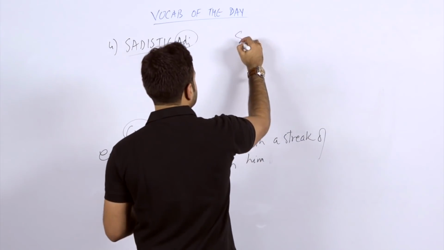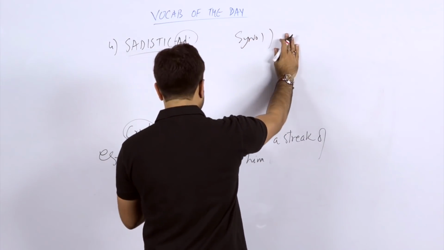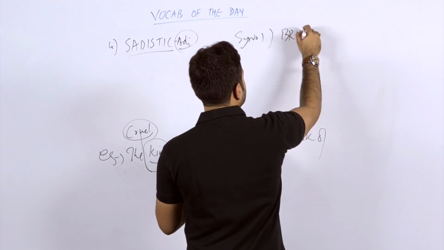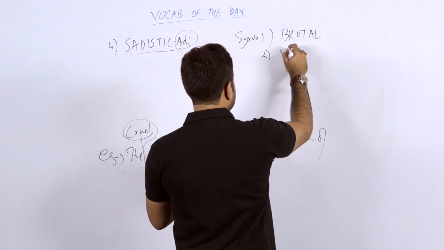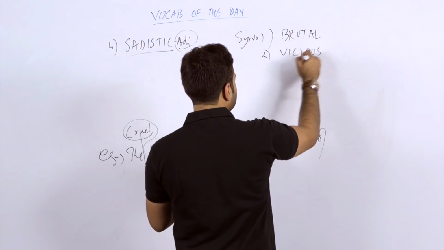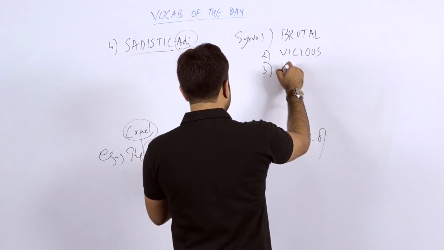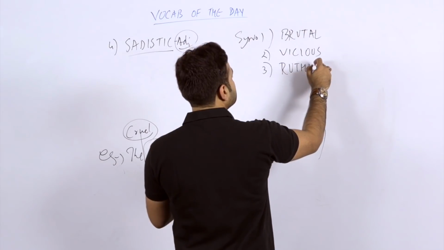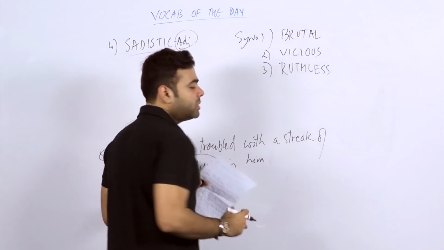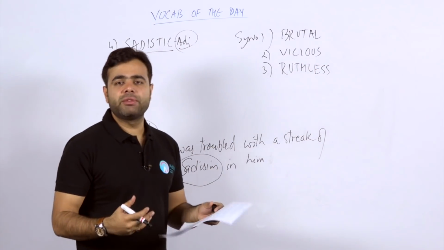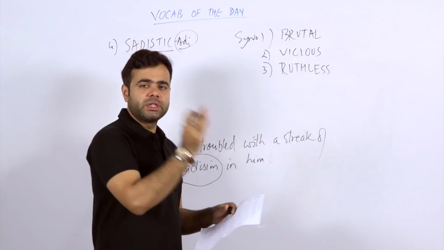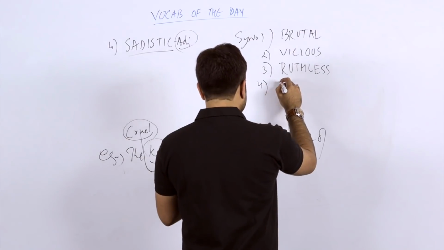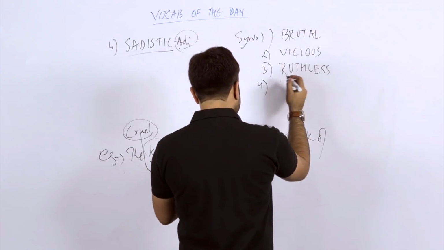So if we take the synonyms, students, what can we take? The first one is brutal, B-R-U-T-A-L. Brutal is a very common word. The second word, V-I-C-I-O-U-S, vicious. Third, ruthless. Ruth is like affection and care, someone who is very kind, but ruthless is without that kindness.